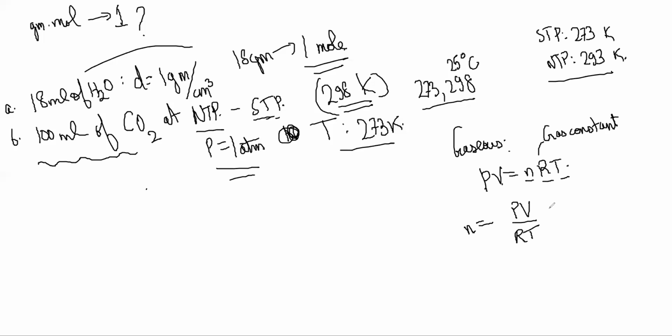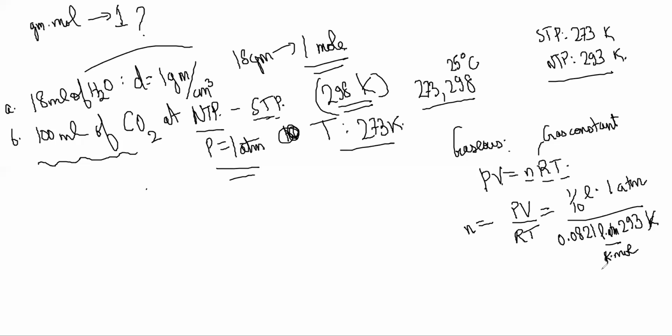Here we have 100 ml, which is 1/10 liter, multiplied by pressure 1 atm, by R and T. T is 293 and R is 0.0821 liter atm per Kelvin mole.